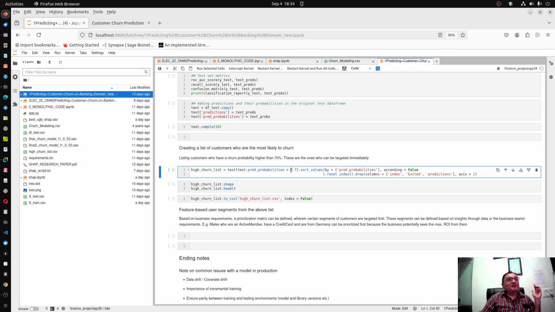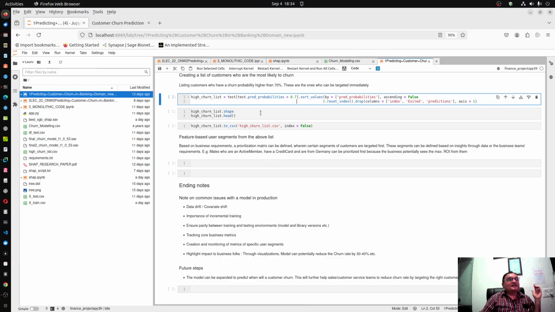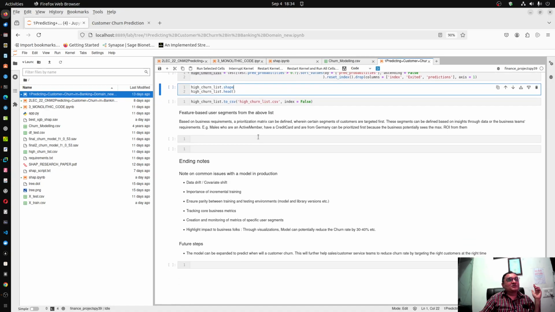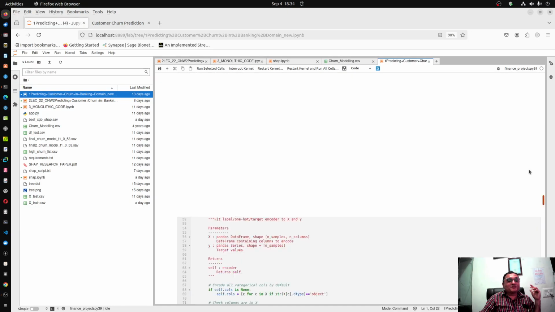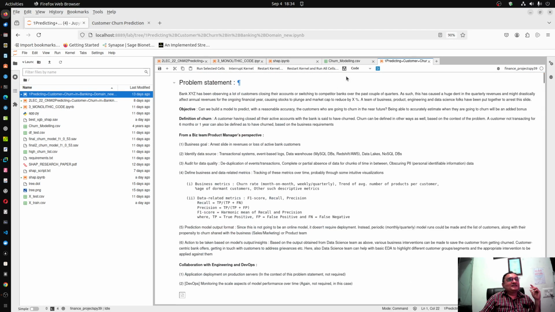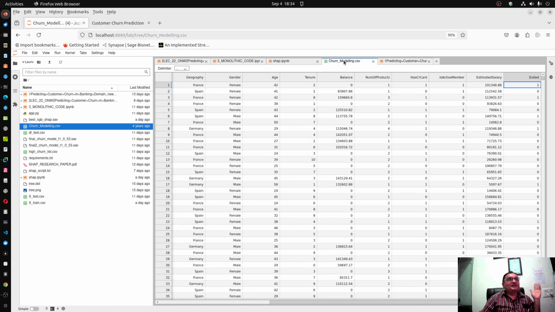That if the probability is greater than say 70%, then that customer is more likely to churn, and we want to find a list of all these customers who are more likely to churn, and then we want to do some more things also. For example, we want to do an analysis of that churn, that is, which feature is responsible for churn, and analysis as a whole on the data.